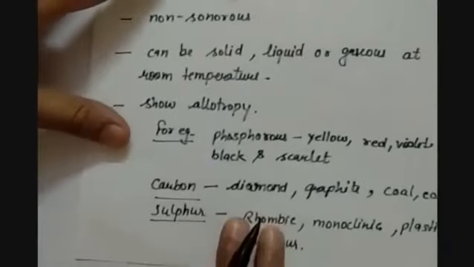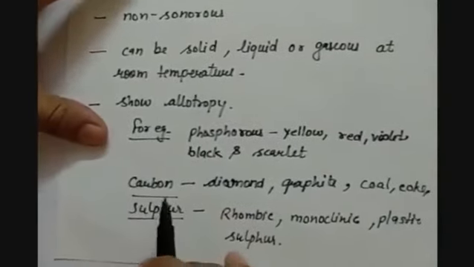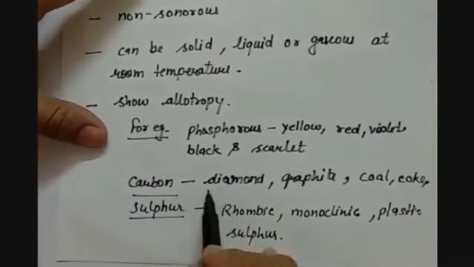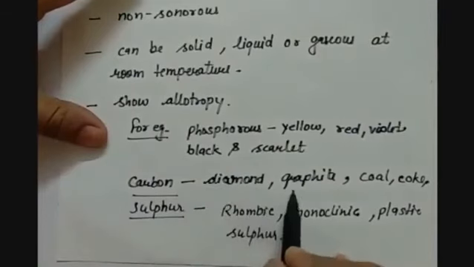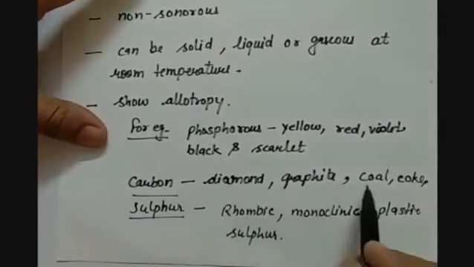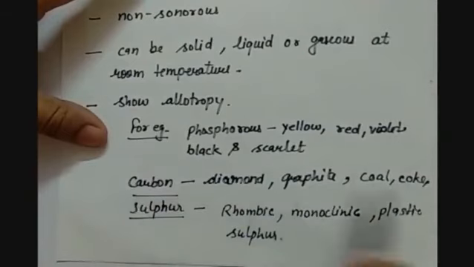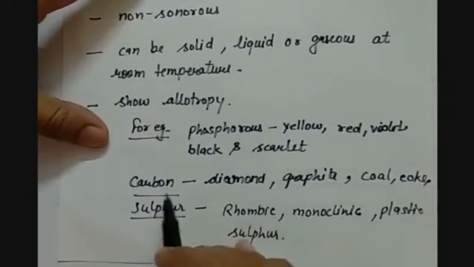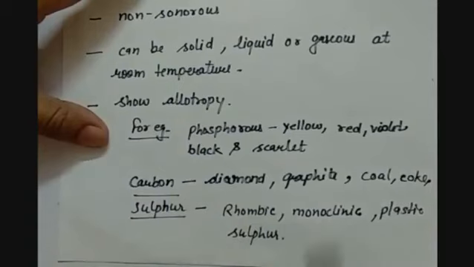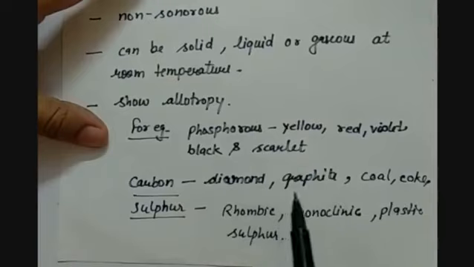Then carbon. A well-known allotropic form of carbon is diamond. Another one is graphite, coal, coke. So all these are the different structural arrangements of carbon. Then sulfur. Sulfur exists as rhombic, monoclinic and plastic sulfur. So these were the allotropic forms. But this is not the case for metals.